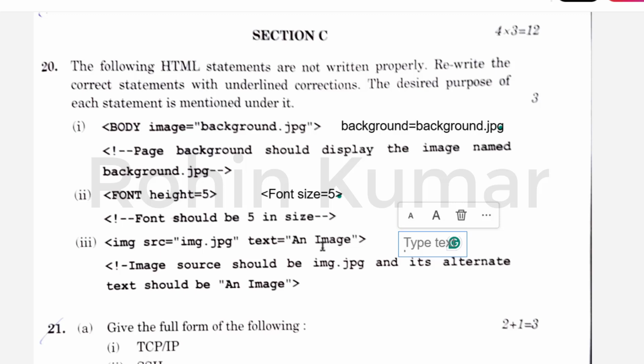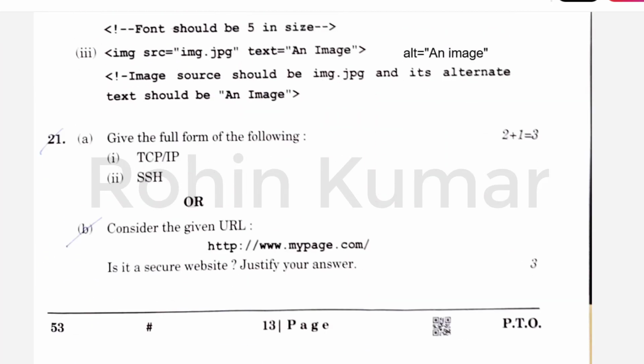And here in this section, instead of text we should write alt equal to an image. So here the name of the attribute is wrong, as we are asked that the image source should be img.jpg and its alternate text should be img. So alternate text is shown by the alt attribute rather than the text attribute. So this is a wrong attribute.